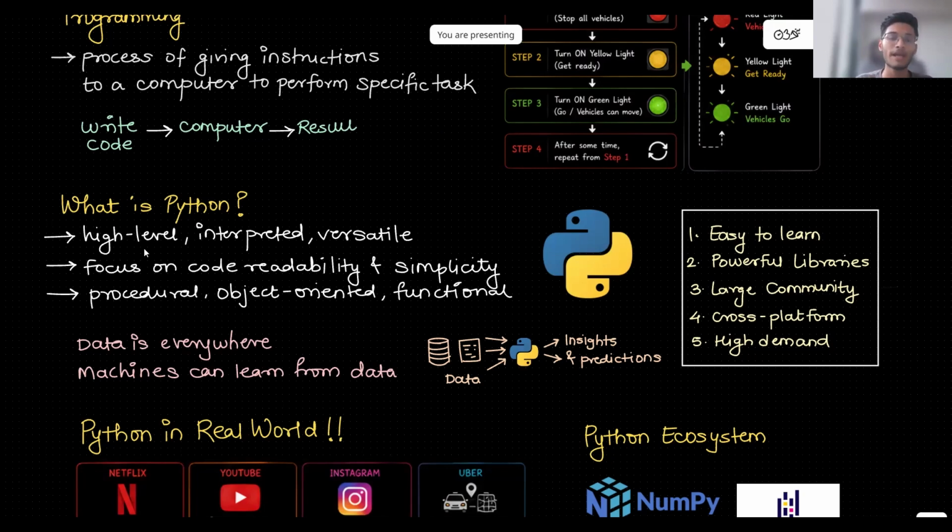Similarly, in Python programming also, it will work in procedures or in steps. Everything will happen step by step. So a sequence of instructions will be run, and we will be using some functions and some simple programs. So this is nothing but a procedural language. C language and Python language are procedural languages.